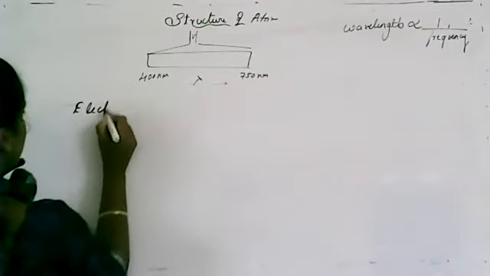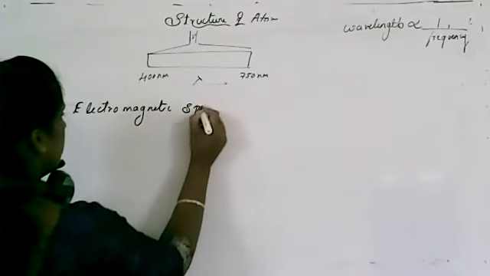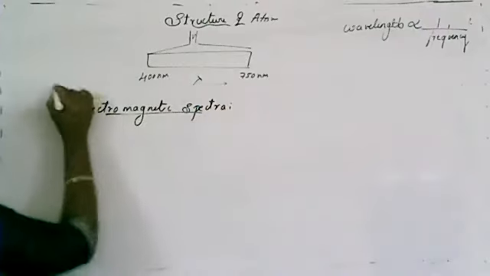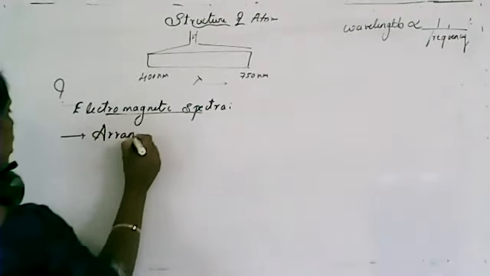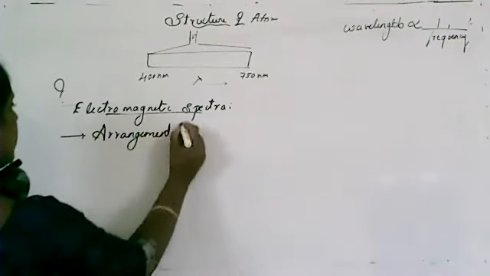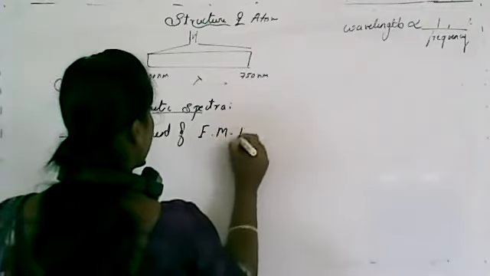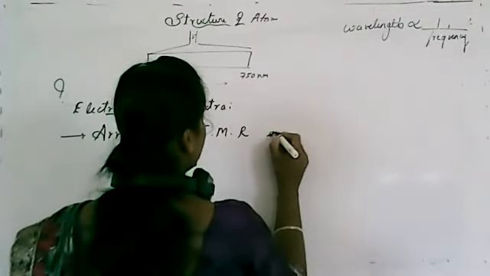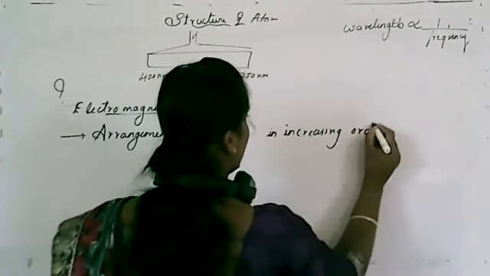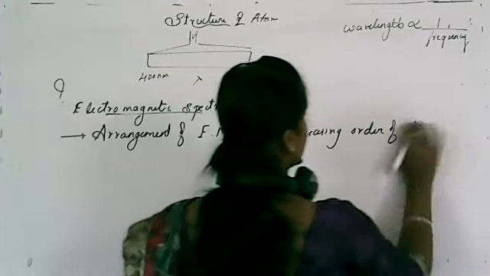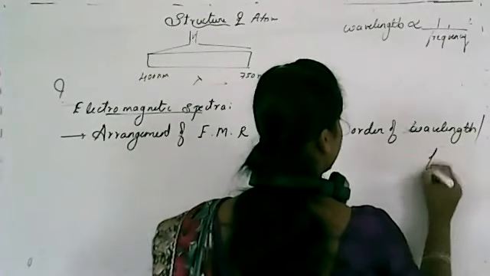What are electromagnetic spectra? So these are the arrangement of electromagnetic radiation in increasing order of wavelength or frequency.